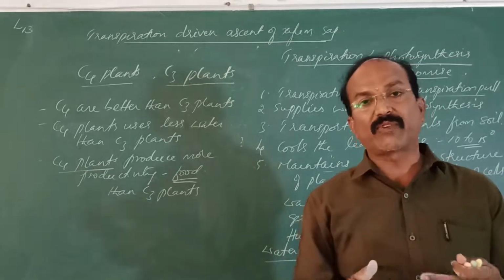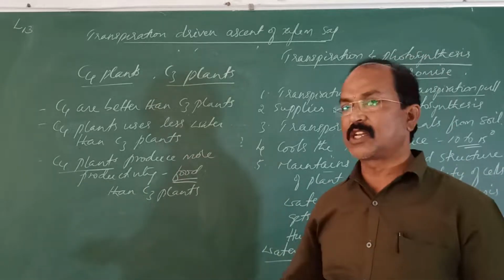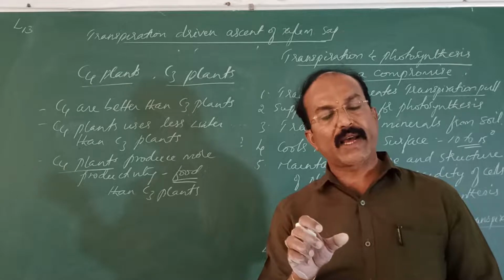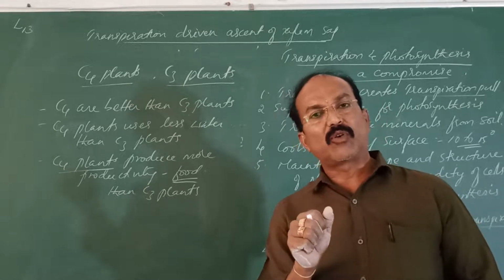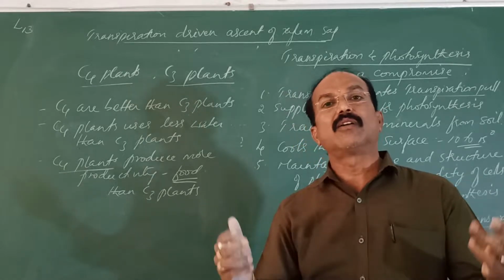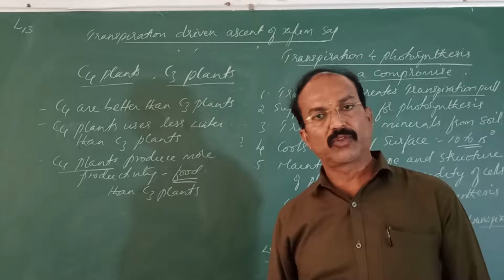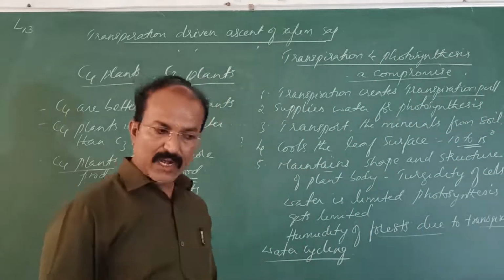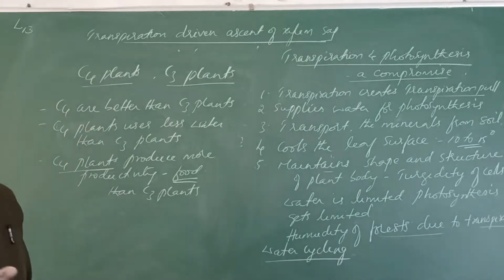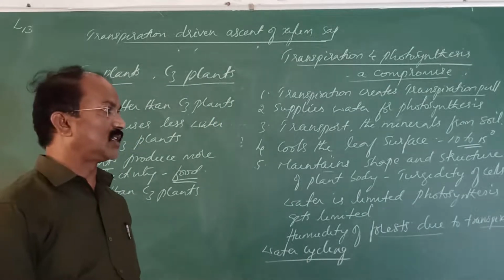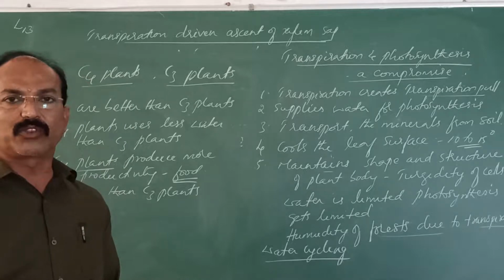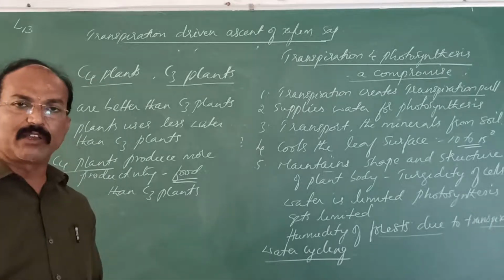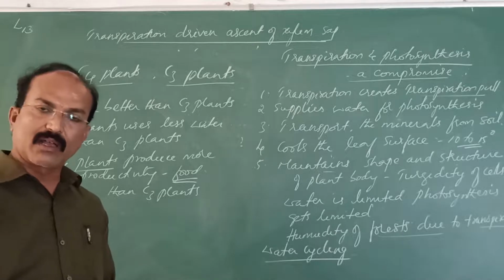And during the course of evolution, the C4 plants have evolved to utilize less amount of carbon dioxide, to utilize less amount of water, and to manufacture large amount of food. So that's why the C4 plants are better than the C3 plants. Later on in detail we shall discuss in the coming chapters in photosynthesis the C3 pathway and the C4 pathway. What is the Hatch and Slack pathway? We call it the C4 pathway, and the other one, the C3 pathway, is the Calvin cycle.